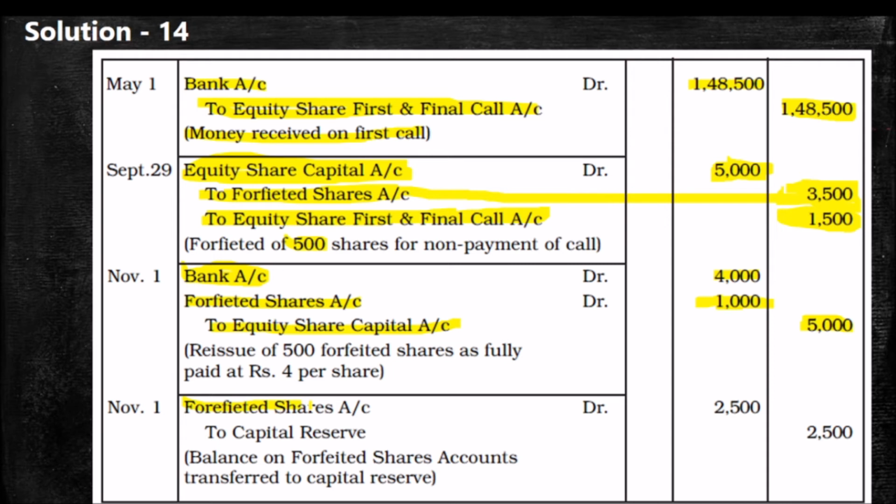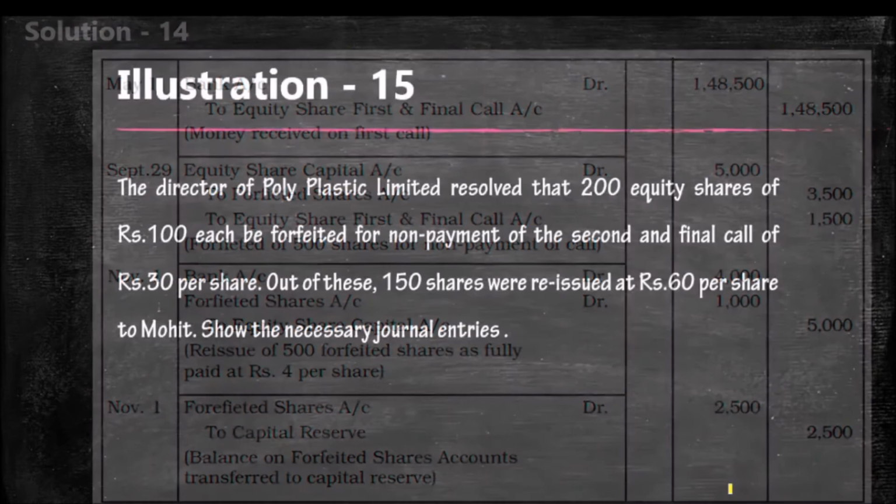The entry will be forfeited shares account debit to capital reserve, 3,500 minus 1,000. So we will get 2,500. So these are the concepts regarding the first problem related to reissue of shares.